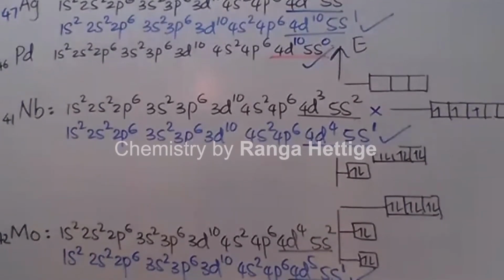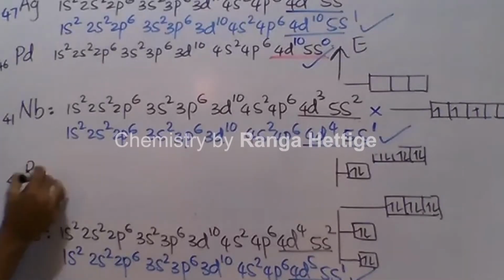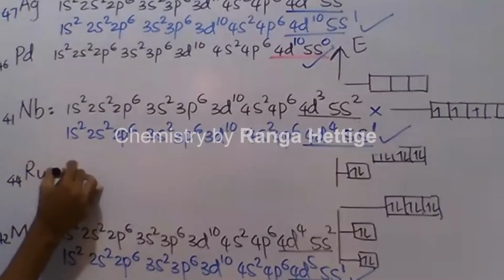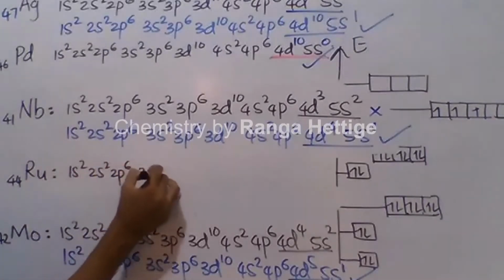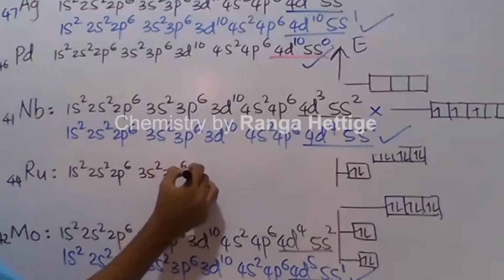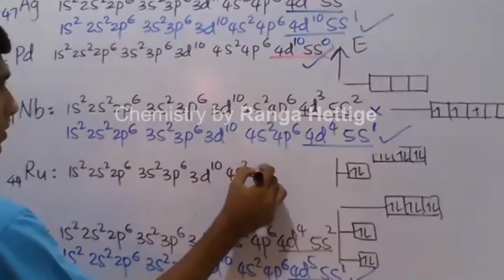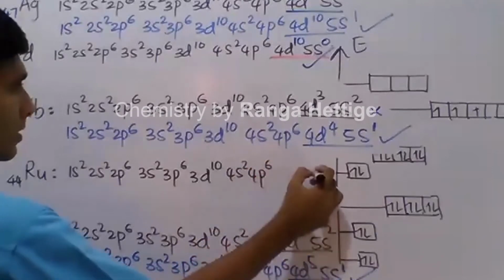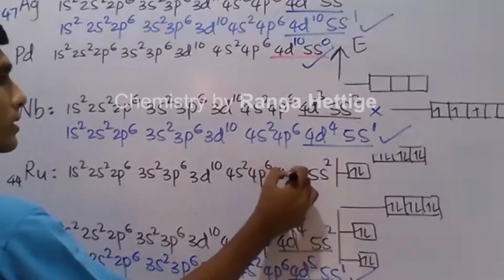And ruthenium, 44. Expected one: 1s2, 2s2, 2p6, 3s2, 3p6, 3d10, 4s2, 4p6, 5s2, 4d6.